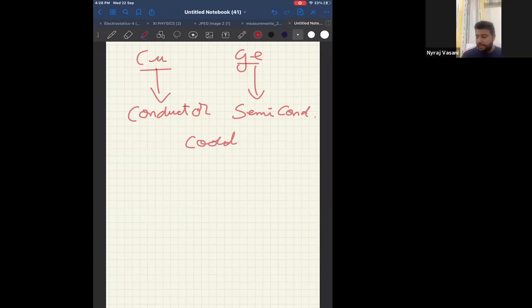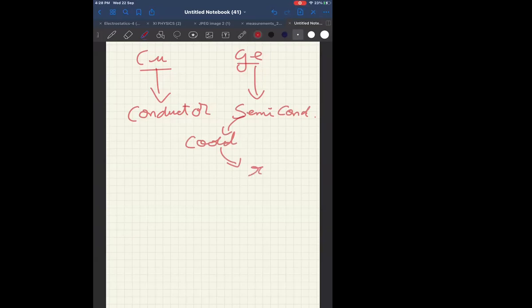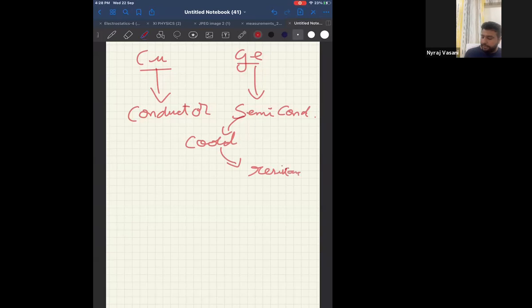Then what happens to the resistance? If a semiconductor is cooled, it behaves like an insulator. That means resistance will increase, because in insulators resistance is more. Therefore, if I cool a semiconductor, resistance will increase, and exactly opposite for a conductor. For a conductor, resistance will decrease. Therefore, resistance of germanium increases and resistance of copper decreases.